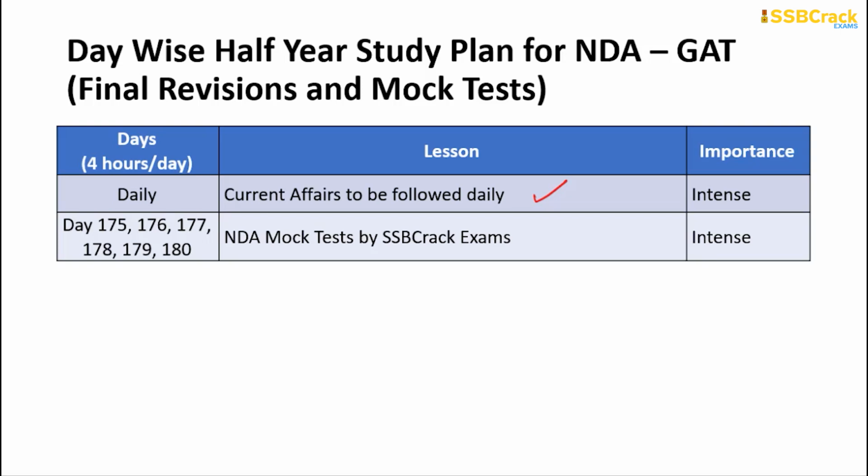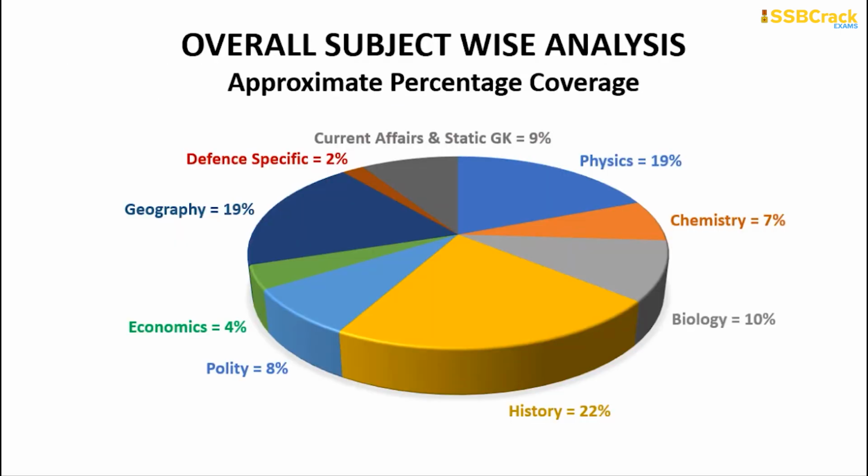So now going through the detail regarding the overall subject-wise analysis, we can see clearly that the approximate percentage coverage will include 19% of physics, 7% of chemistry, 10% of biology, history 22%, polity 8%, economics 4%, geography 19%, defense-specific issues 2%, and current affairs and strategic 9%. So that is it regarding all of these important details regarding the half-year study plan for the NDA NA examination.